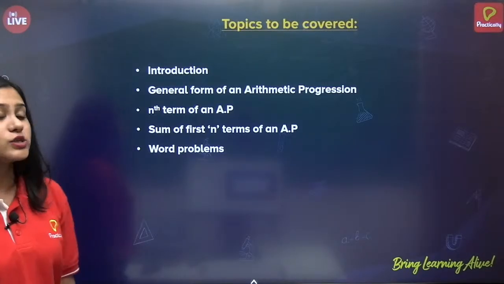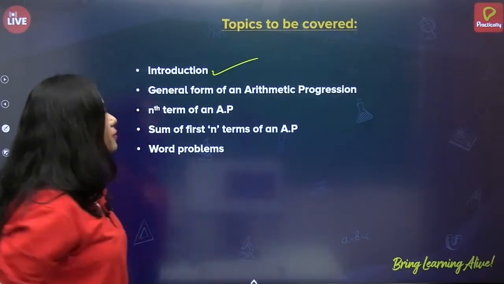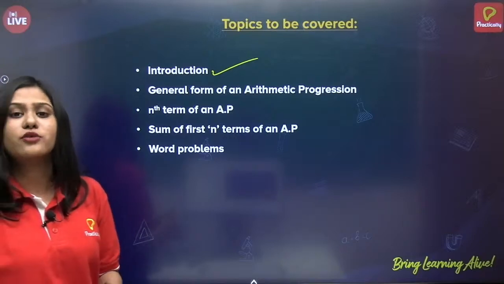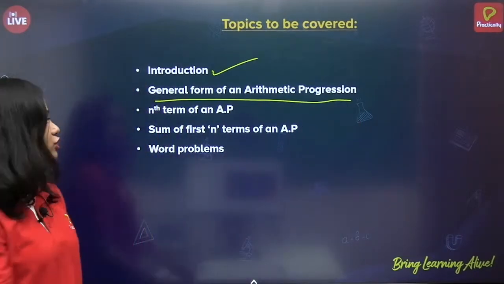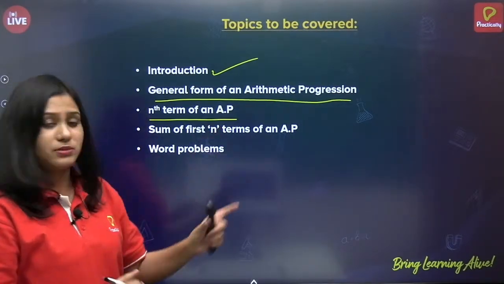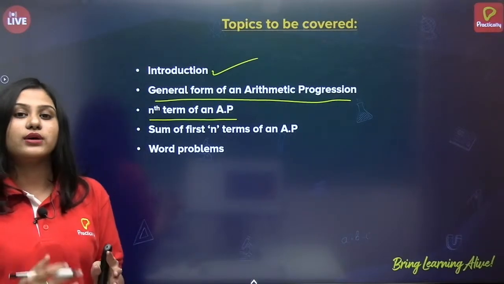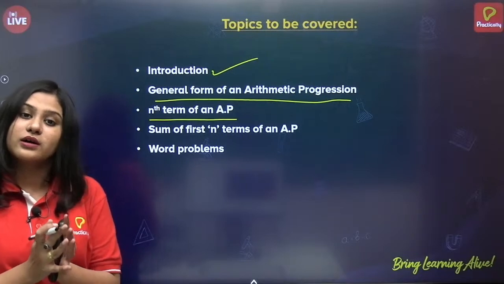Okay. So what topics are we going to cover today? We will see the introduction to the topic of arithmetic progressions. What is the general form of the arithmetic progression, nth term of an AP, and by now you have to know that AP means arithmetic progression. So whenever I write AP, please read it as arithmetic progression.